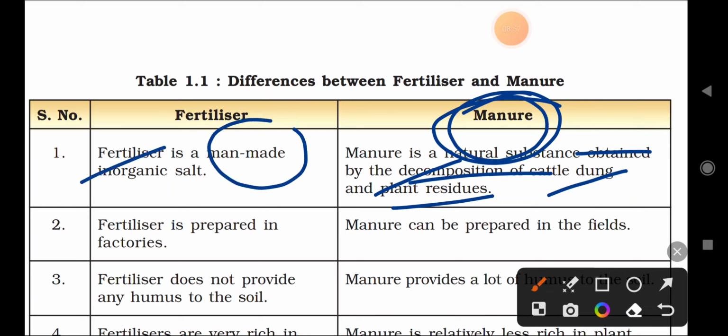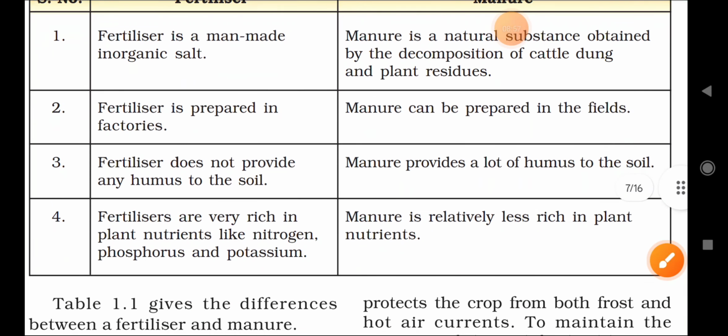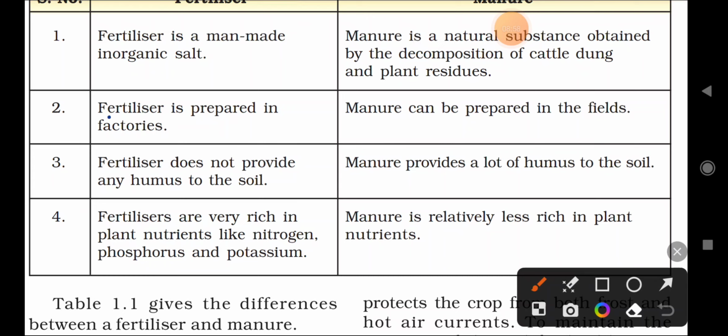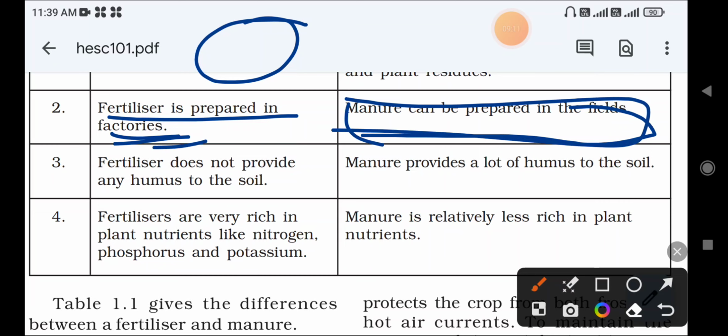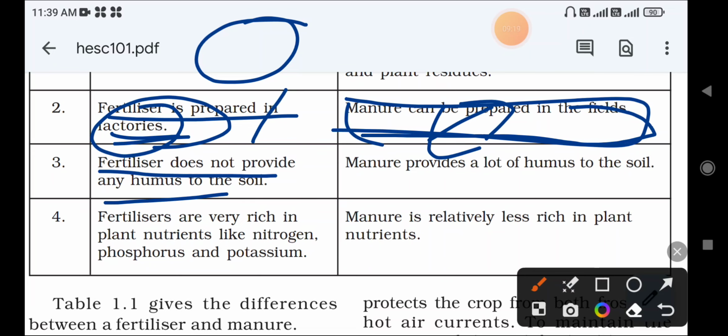Fertilizer means what? It is man-made, means in the factories, correct? Next, fertilizers are prepared in the factories. They are man-made, means they will be prepared only in factories. Manure can be prepared in fields, because it is naturally occurring. Fertilizer does not provide any humus to the soil.